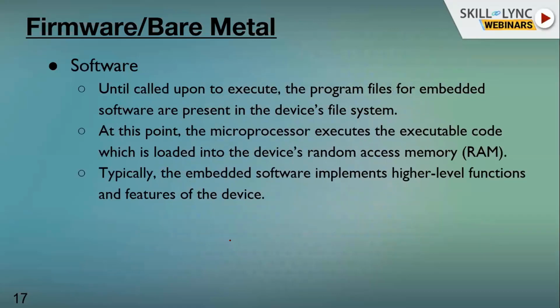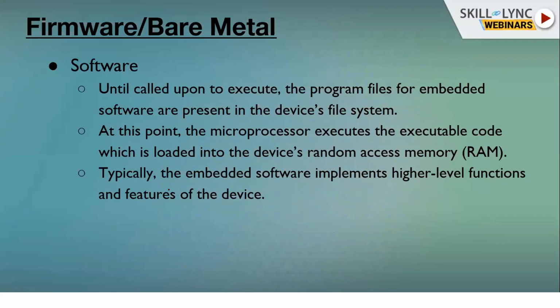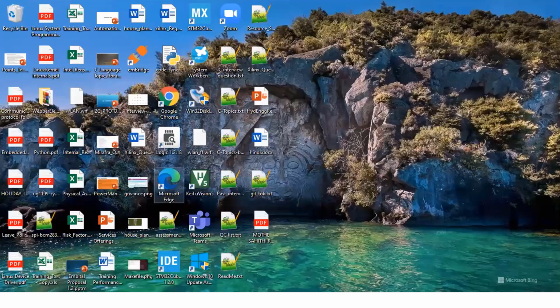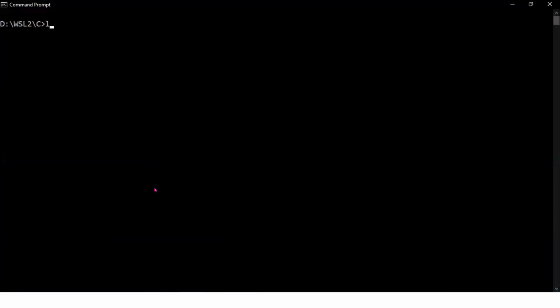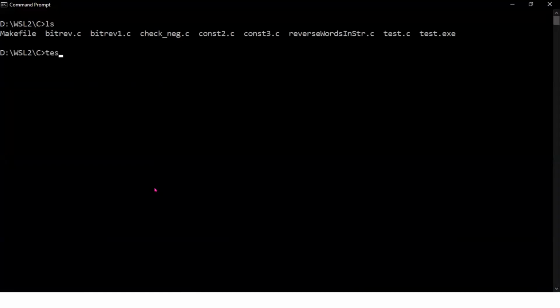Software. Now, if I write some software, that software will be stored into, let me show you this. Okay. So here I have written some code. Let's say this is the code I have written, test.exe. This is a file which is stored in my hard disk. I have written this code, I compiled it, so I got this. Now this file is stored in my hard disk. It is not executing. If I want to execute, I have to execute it manually. Now it is loaded into the RAM, executed, and when it is done, it is exited.